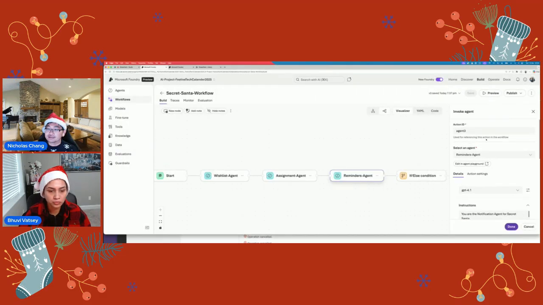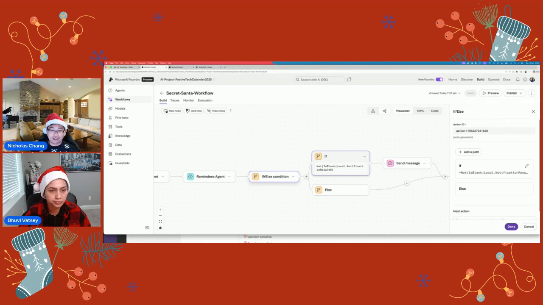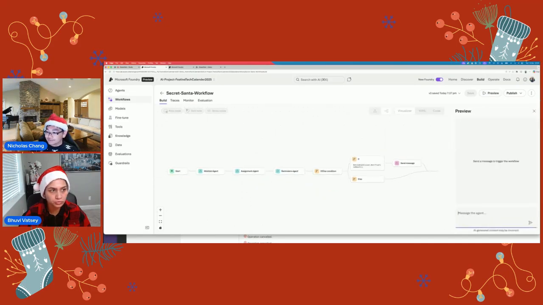And then after that, there's some logic on how you want to send it. So if it's not blank, you just send a message here. Else, exit. So how it will look, if I run this in preview, let me just get a prompt.